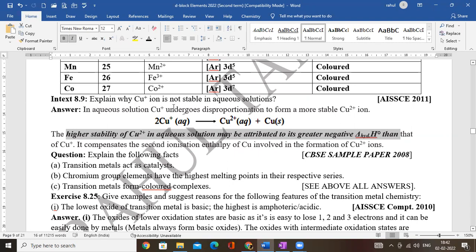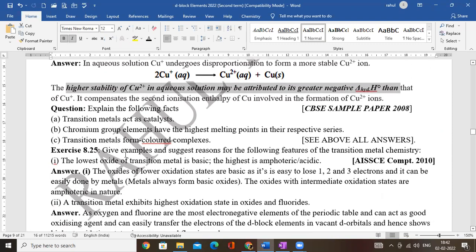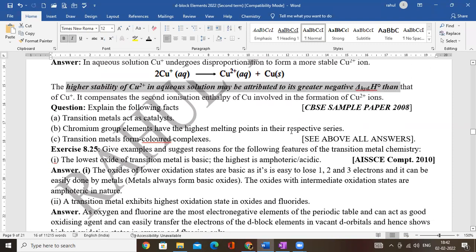Next question is from sample paper 2008, transition catalyst. Chromium has the highest melting point, I have already done that. Transition metals form colored complexes. This also we have done. Now, there are a few things we will be discussing about oxoanions, but not now.